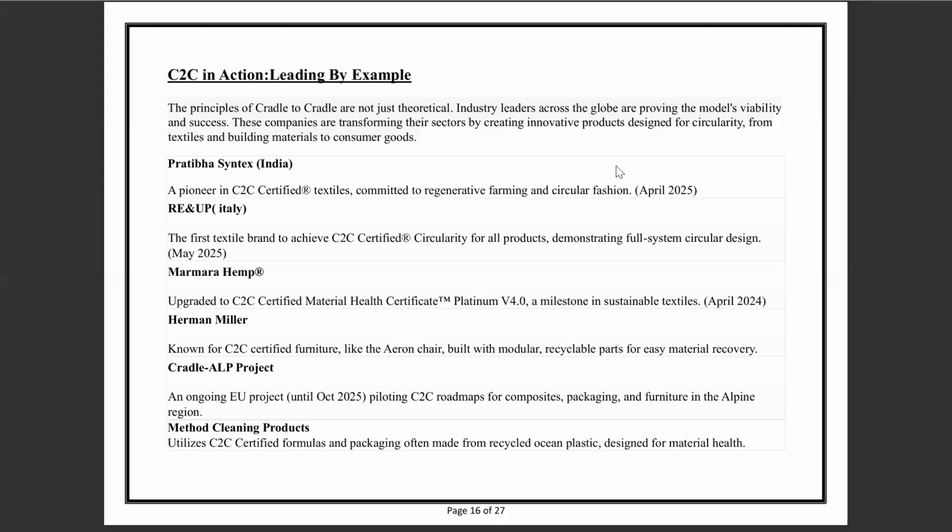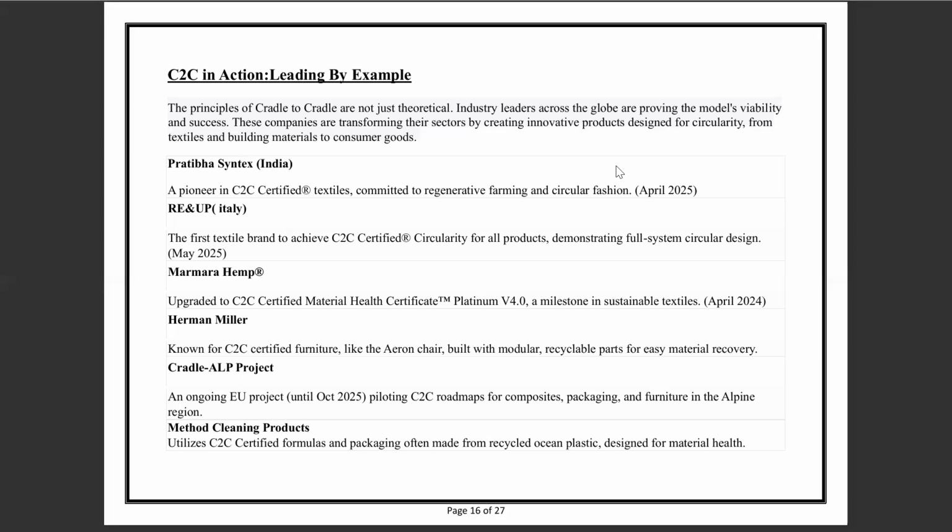Second, Re-Up brand in Italy, the first textile brand to achieve C2C certified circularity for all products, demonstrating full system circular design. Third is Marmara Hemp, upgraded to Cradle to Cradle material health certified platinum, a milestone in sustainable textiles.